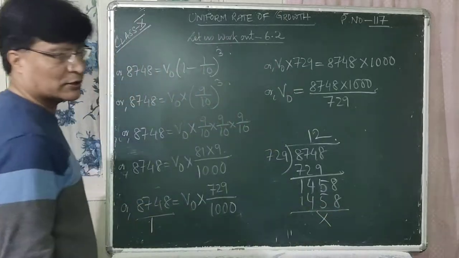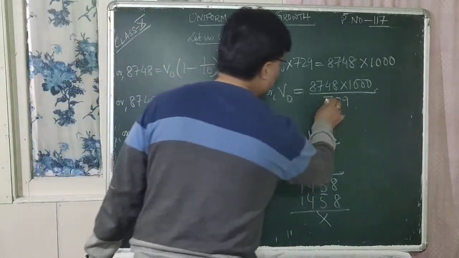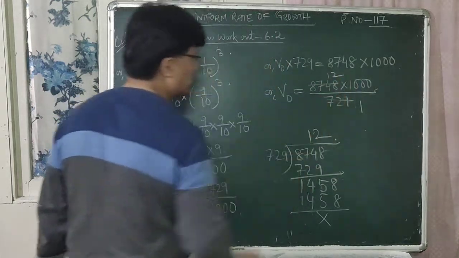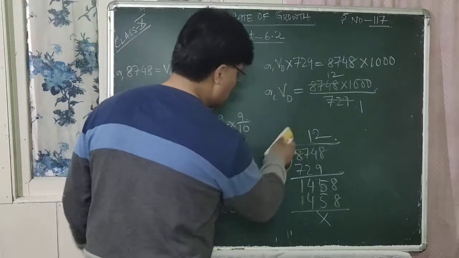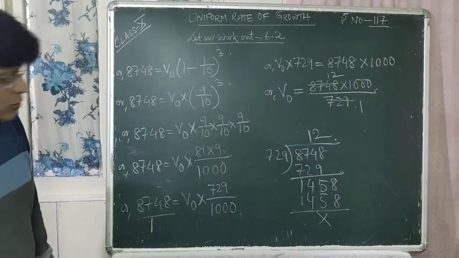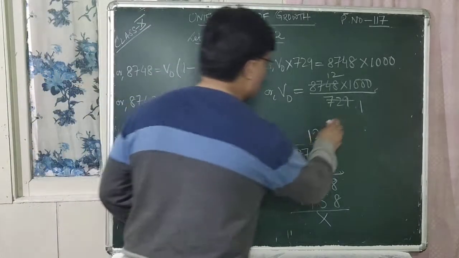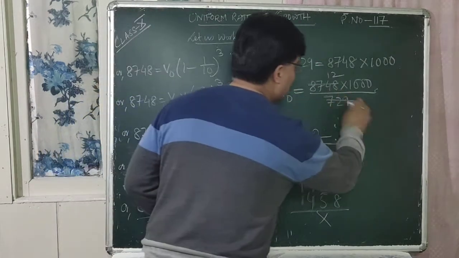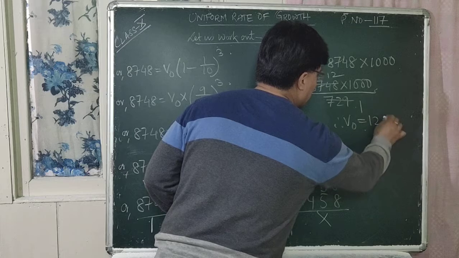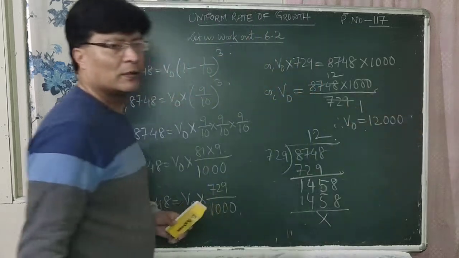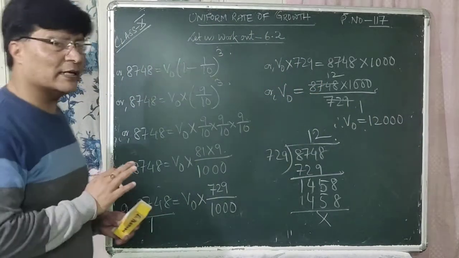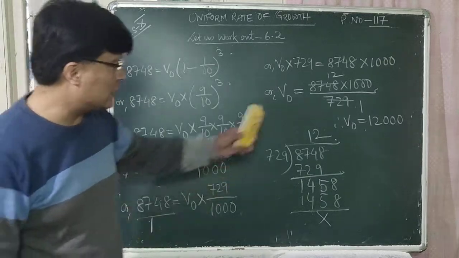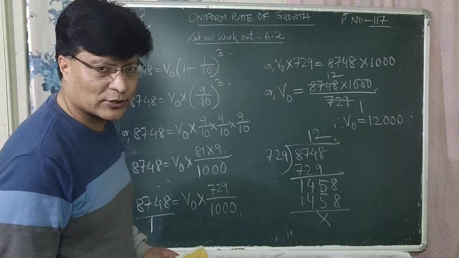So it goes 12 times. You have to show the rough work also in the exams. Therefore V0 is equal to 12 into 1000. 12 ones are 12, then write down 3 zeros. So the number of road accidents 3 years before in that Purulia district is 12,000. So that is your answer.